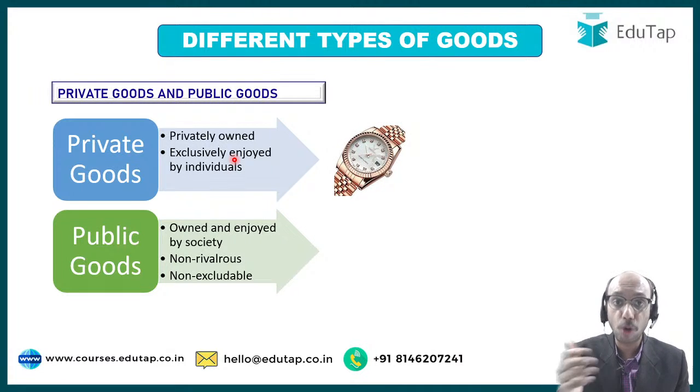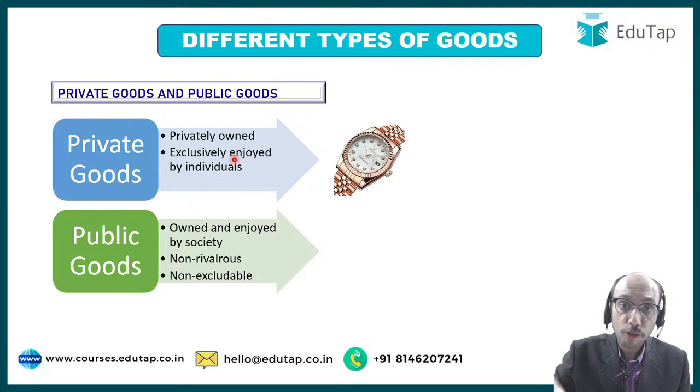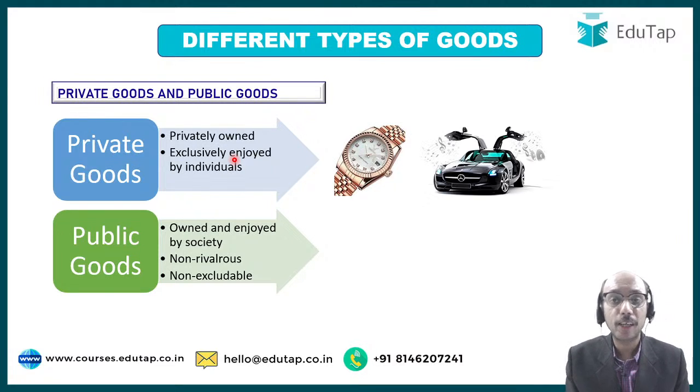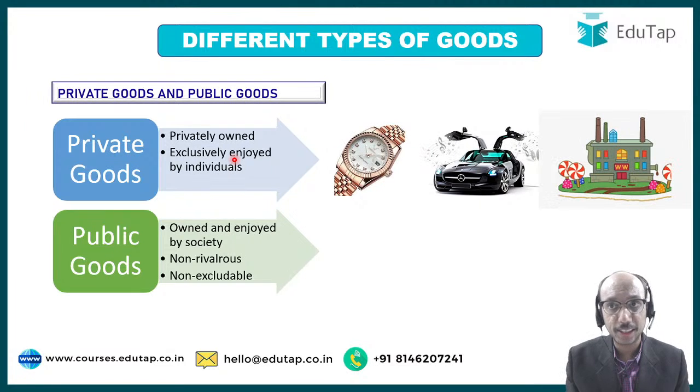And let us say that you have got it from Titan company. So Titan will not give you its watch if you have not paid Titan. So if you have paid, only and only then will you get access to this watch. And similar kind of logic can be provided for this Mercedes and for this, let us say, house or factory or whatever it is, right? So the idea is that private goods are privately owned, exclusively enjoyed by individuals.